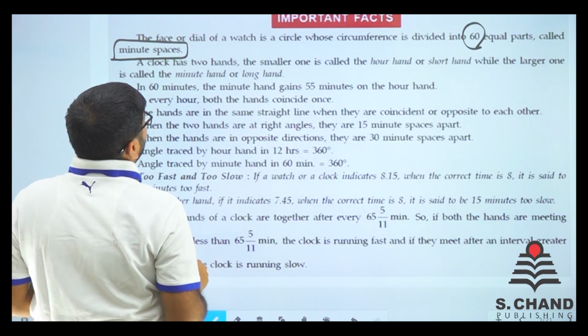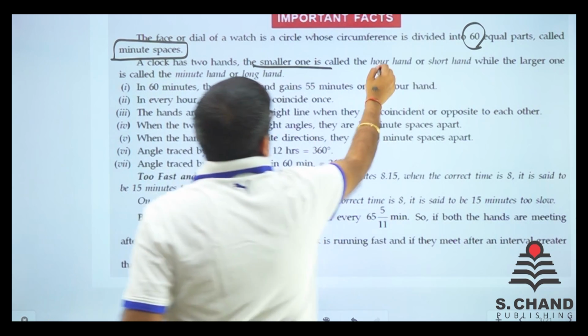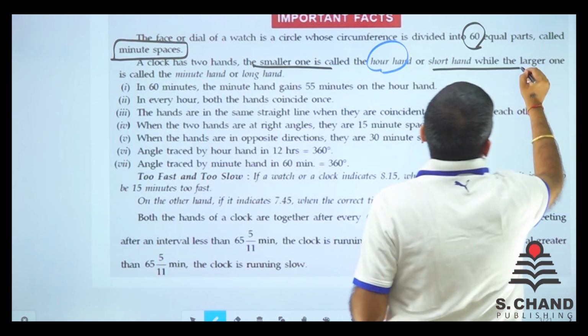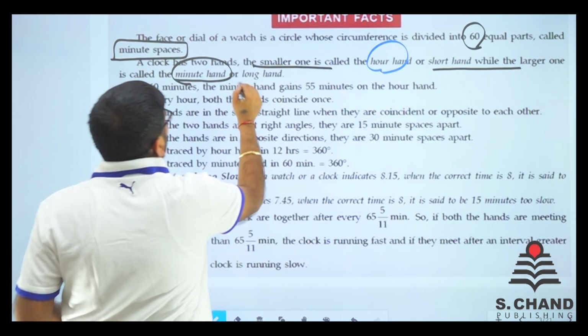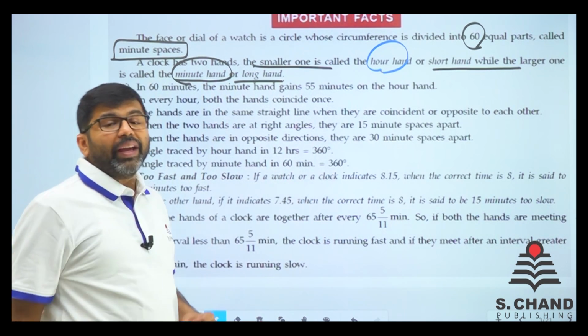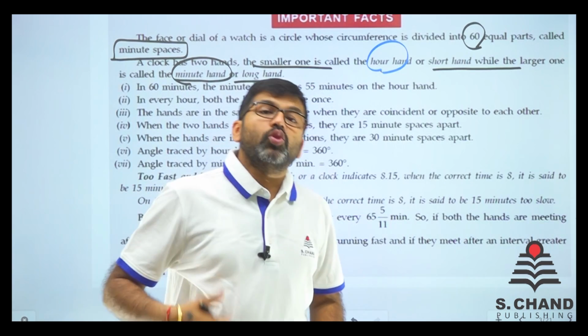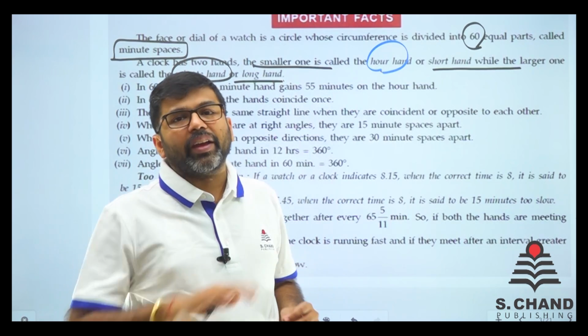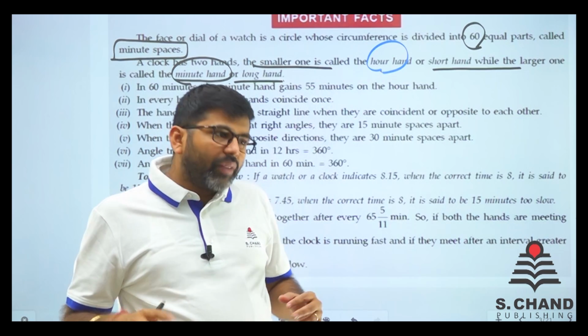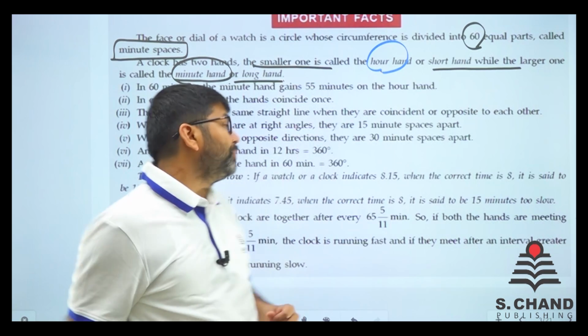A clock has two hands. The smaller one is known as the hour hand or short hand, and the larger one is known as the minute hand or long hand. The small one is called the hour hand, the big one is called the minute hand, and there is also a third one, the second hand. Sometimes it is there, sometimes it is not.